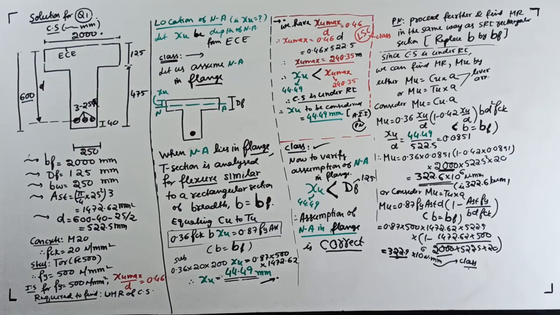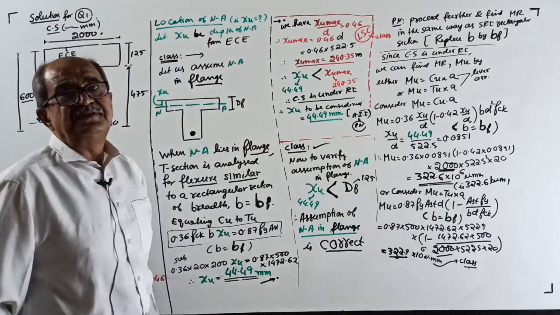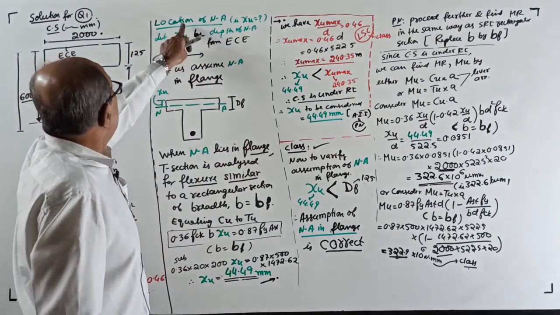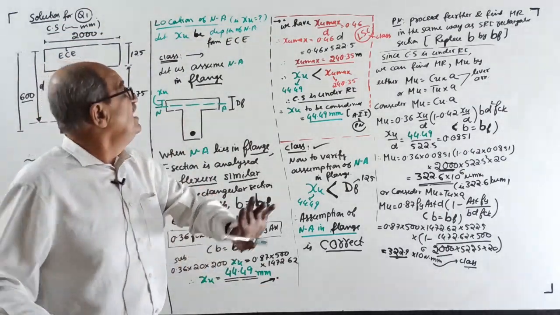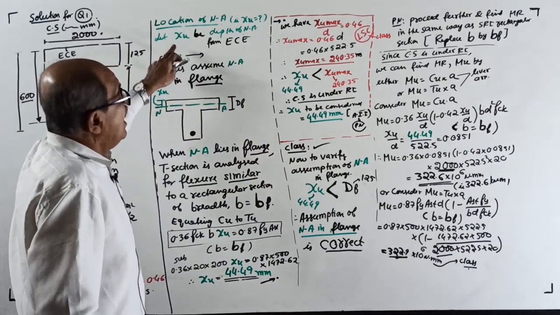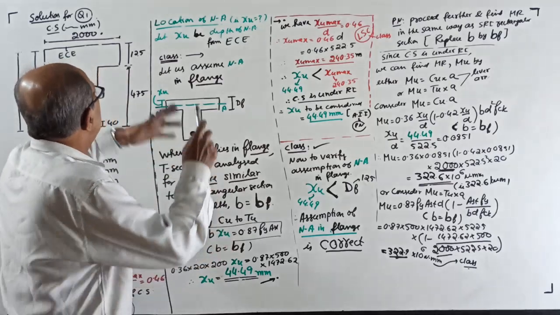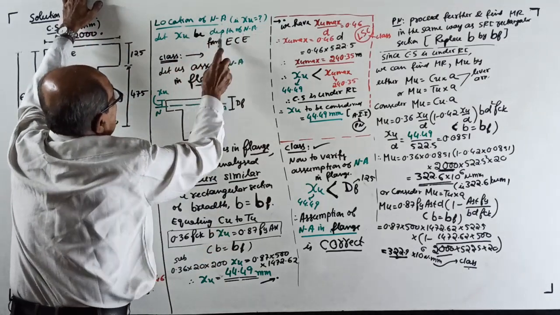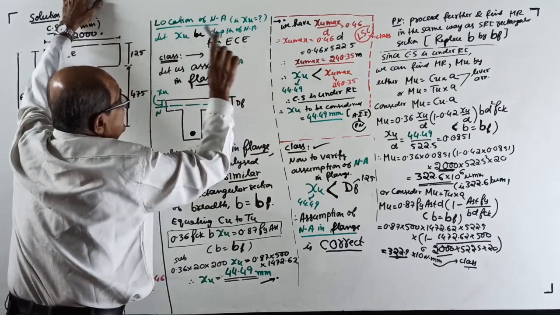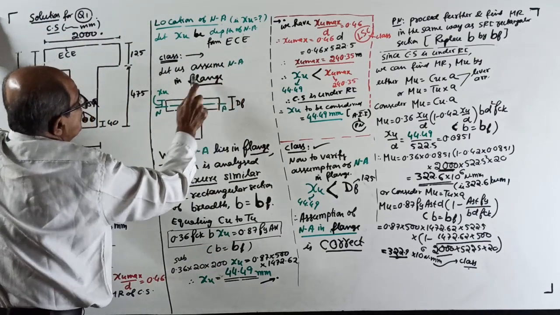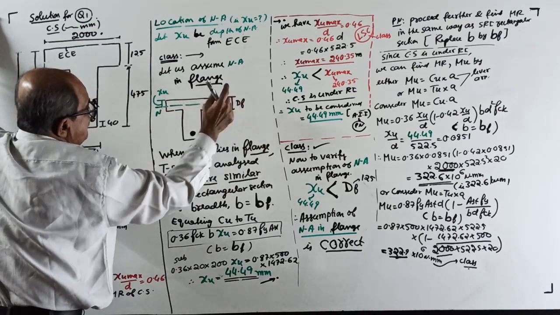Okay, start. Right, first, see, neutral axis is always green color. Location of neutral axis. I have given the procedure. Follow the procedure, that is to find XU. Always first consider neutral axis in the flange. Let XU be the depth of neutral axis from extreme compression edge. Always first consider it in the flange. Let us assume neutral axis in the flange. See, somewhere here. This is XU, this is DF.